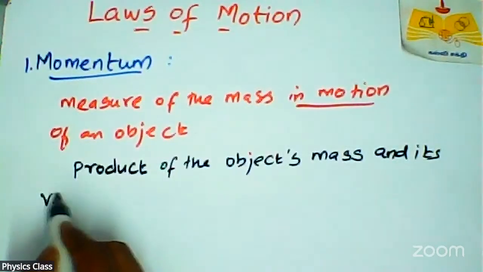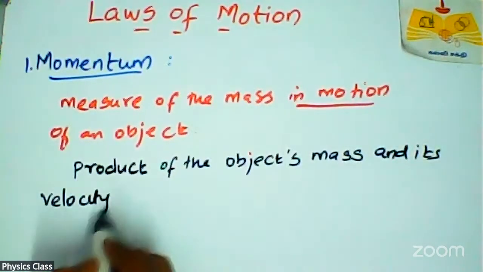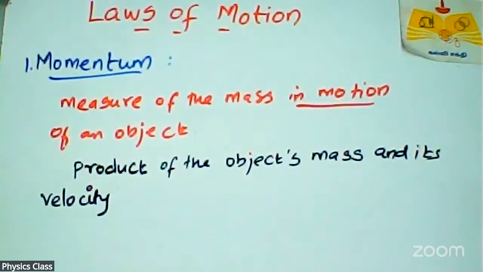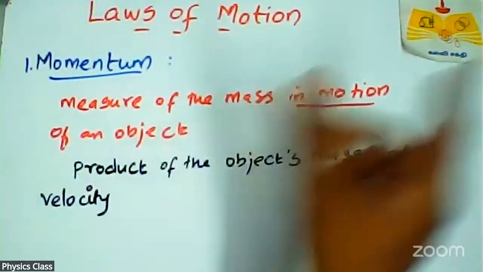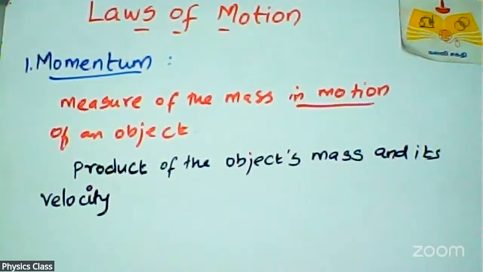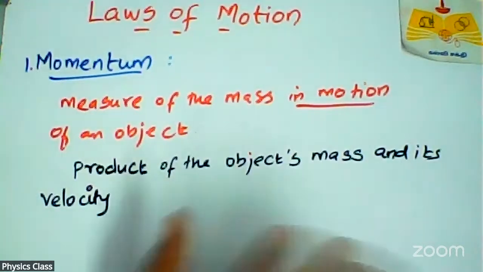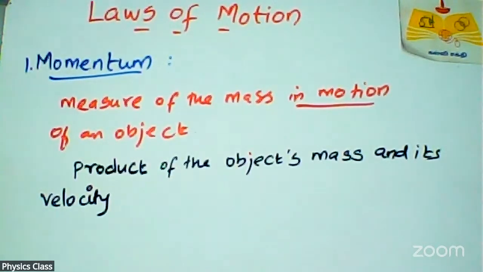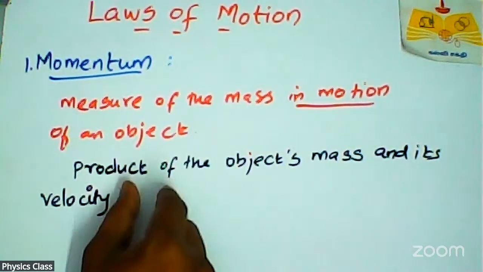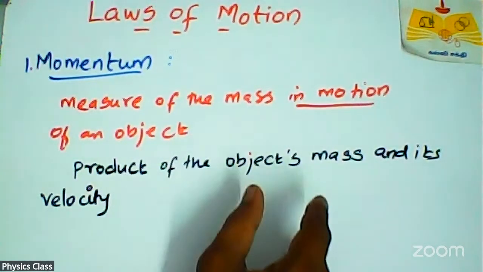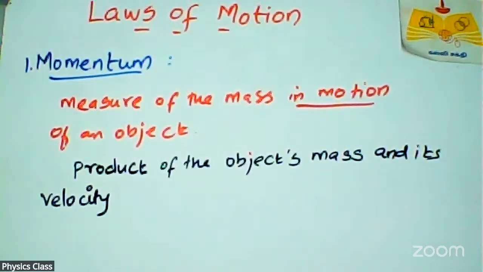This is a simple and very clear definition of momentum. Momentum is a measure of the mass in motion, and it is defined as the product of the object's mass and its velocity.